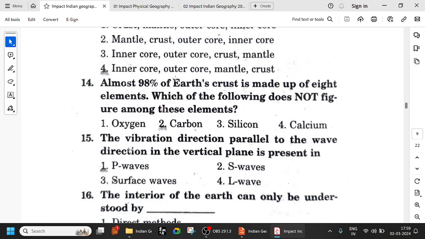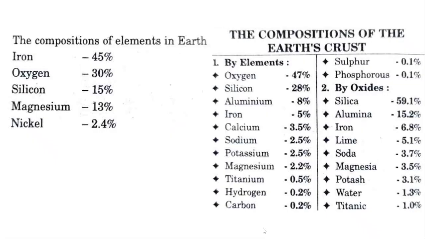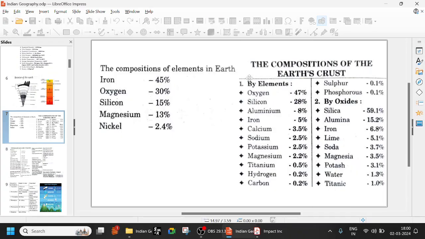Almost 98% of Earth's crust is made up of 8 elements. Which of the following does not figure? So we have seen the elements of the crust: oxygen, silicon, aluminum, iron, calcium, sodium, potassium, magnesium, titanium is there, hydrogen is also there, carbon is there, sulfur, phosphorus. Try to remember all this. A question has been asked not just about which is highest, how much percentage also, so which is not there. So remember all these things.